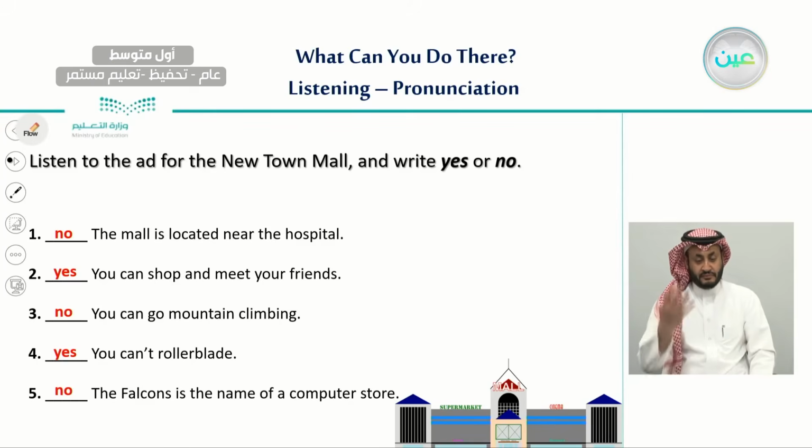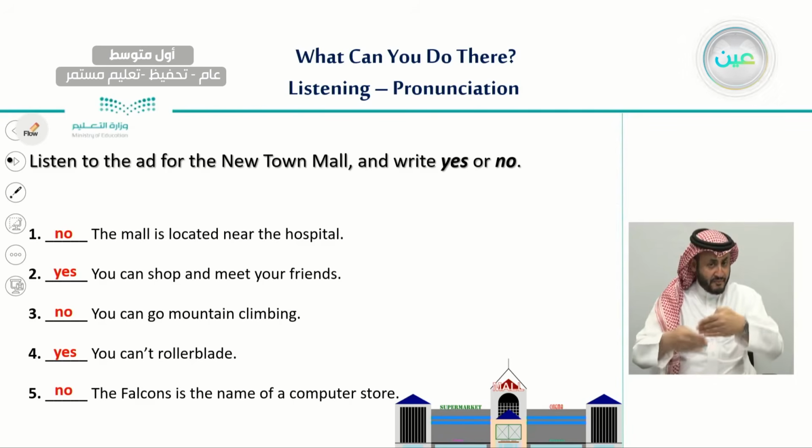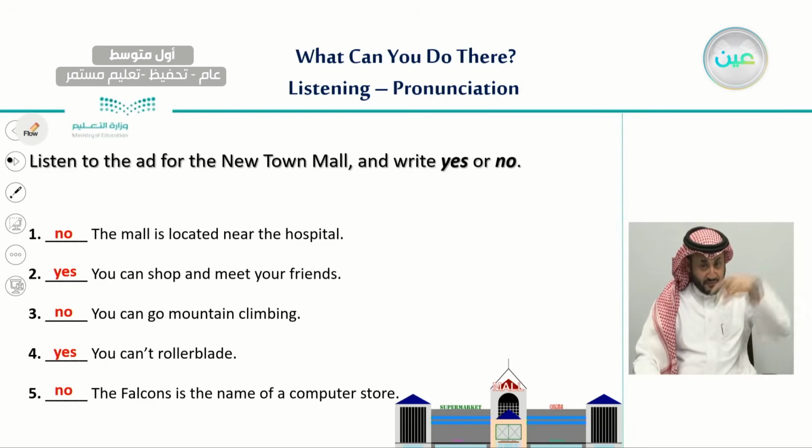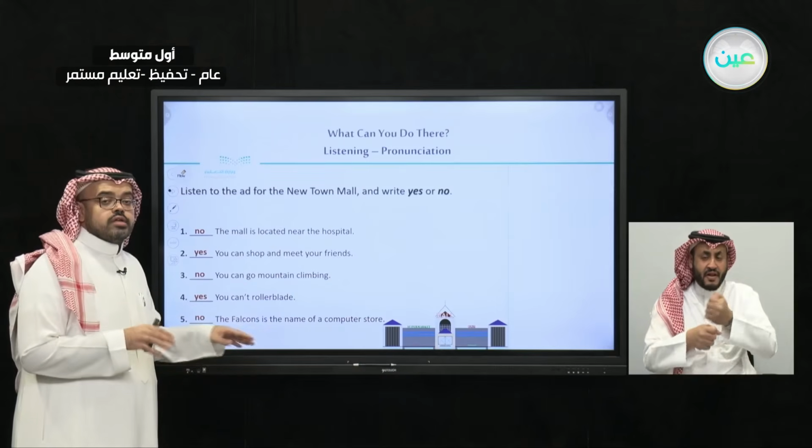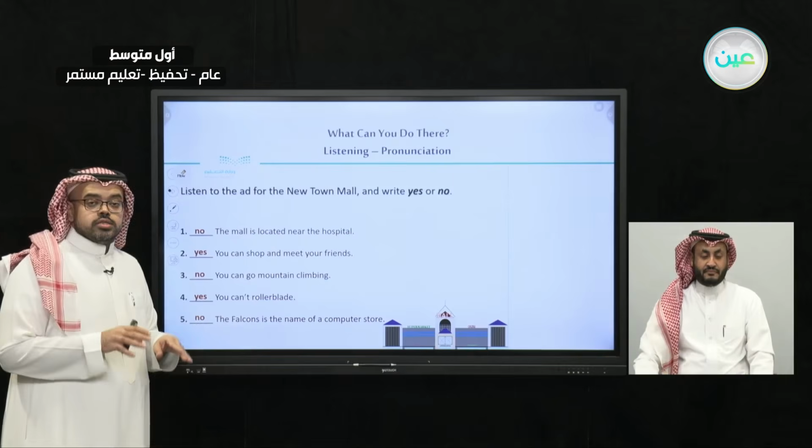And number 4, you can't rollerblade. The answer is yes, you cannot. You can't rollerblade in the mall. And the fifth one, the Falcons is the name of a computer store, and the answer is no. They have a computer store, but the Falcons is not its name. The Falcons is the name of the Rooftop Cafe.